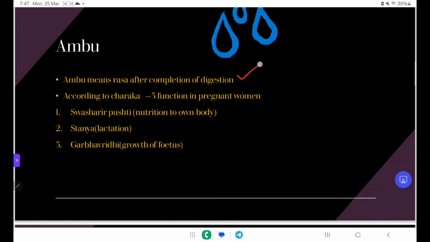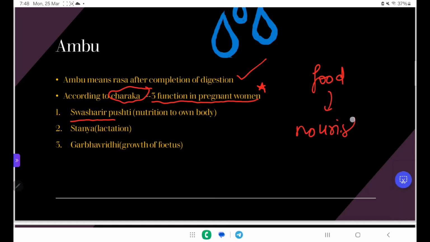Ambu means the rasa after complete digestion of the food. According to the Charaka Acharya, three functions in the pregnant woman are described for this Ambu. First function is the Sarva Sharira Pusti, means like this process is occurring in the female body. So first function is to nourish the body, because we eat food to nourish our body. So first function of this rasa or Ambu is the nourishment of the female body.